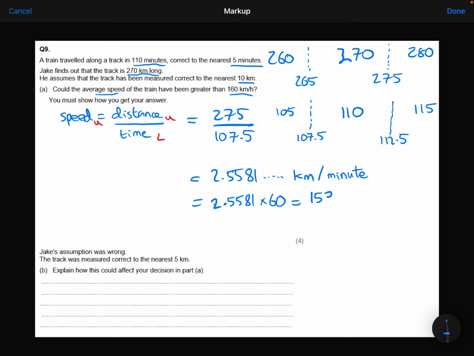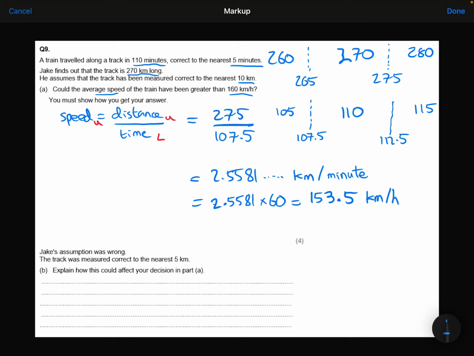And we get 153.5 to 1 decimal place. Which, as we can see, is below 160. The upper bound is 153. The greatest the speed could possibly have been is 153 kilometres per hour.